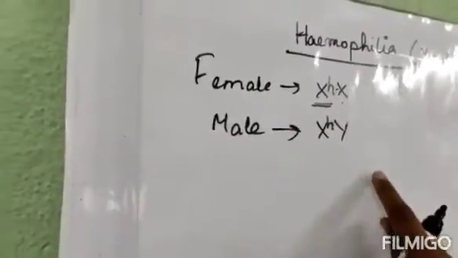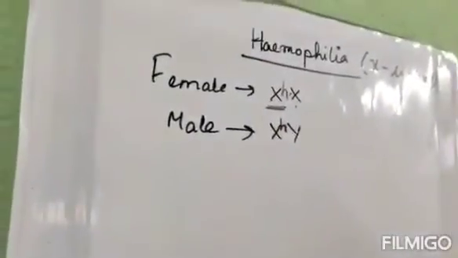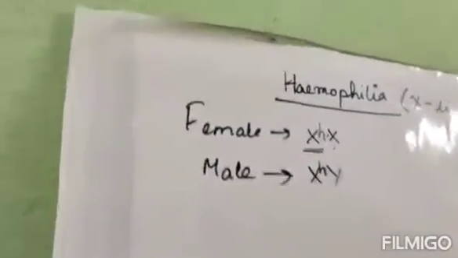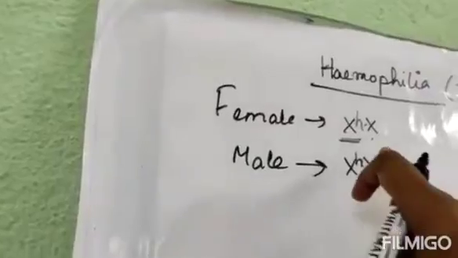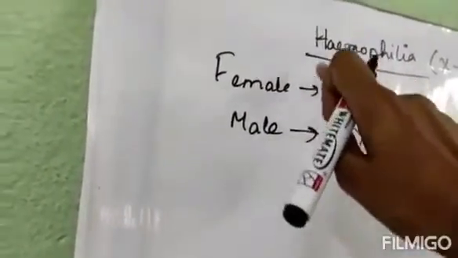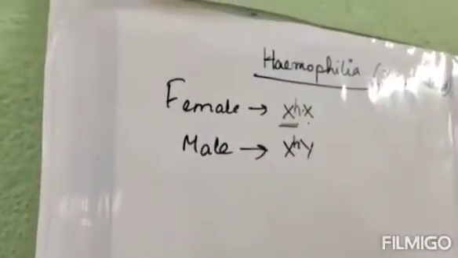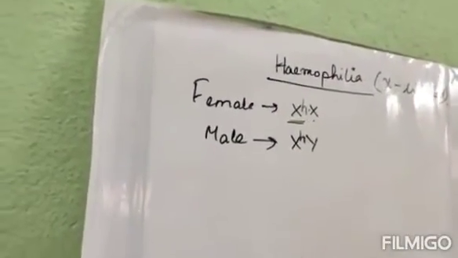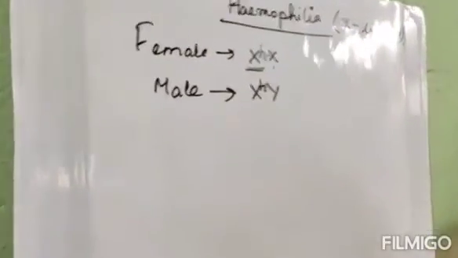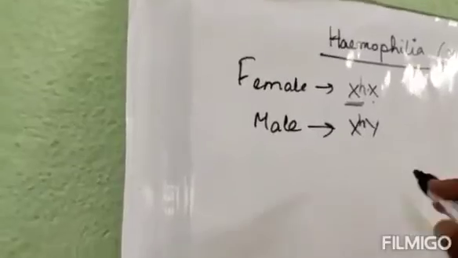Why? Because there is no extra X chromosome that can replace the defective X chromosome. In females, there are two sets of X chromosome. That is why she can be a carrier. Only if one gene is affected, she is a carrier, carrying the information for the disease. But in the case of male, there is only one X chromosome.